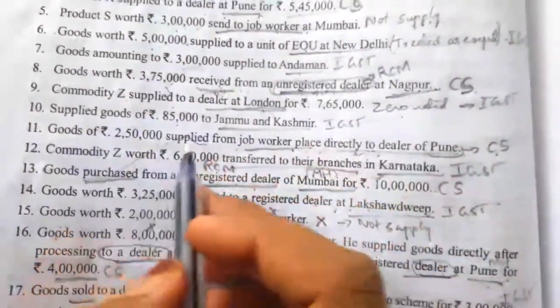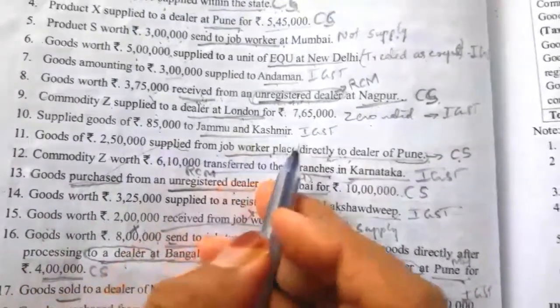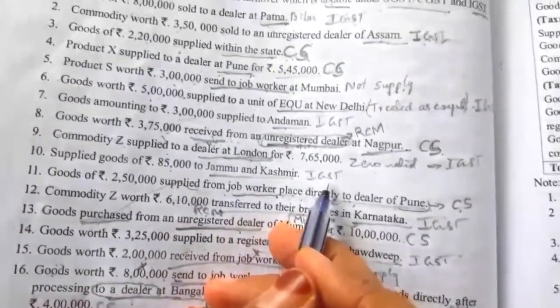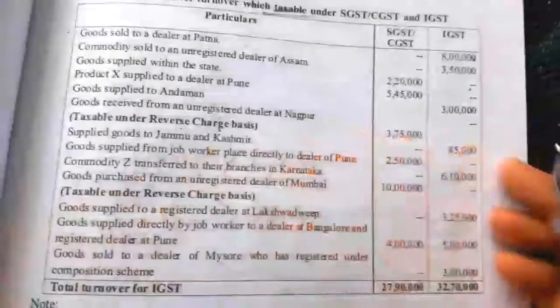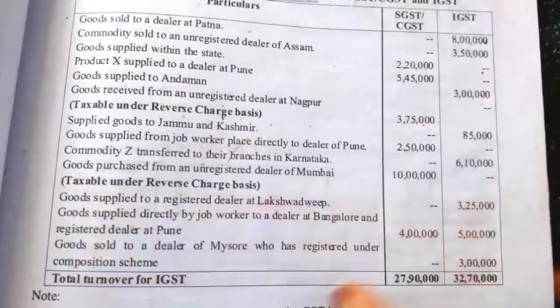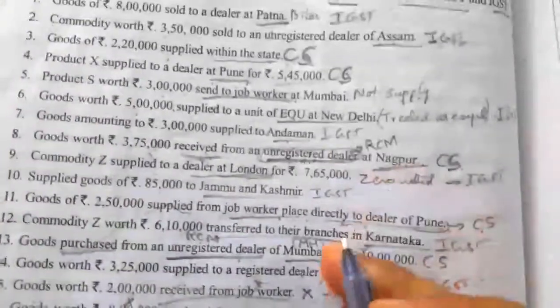Next point, supplied goods of 85,000 to Jammu and Kashmir. So under IGST column we have to take 85,000. Jammu and Kashmir, under IGST column we have to take 85,000.